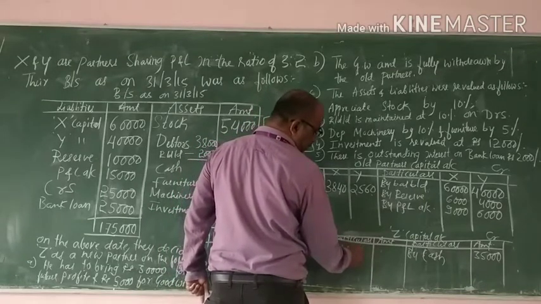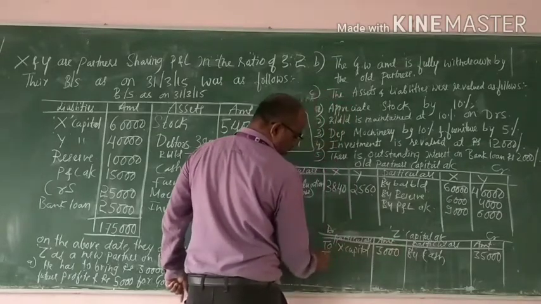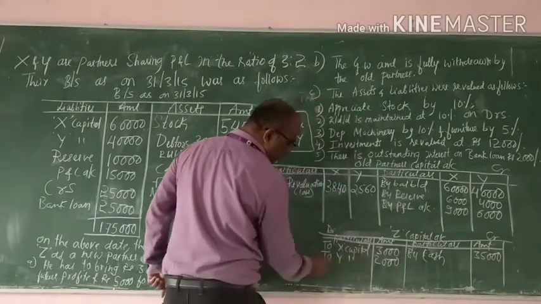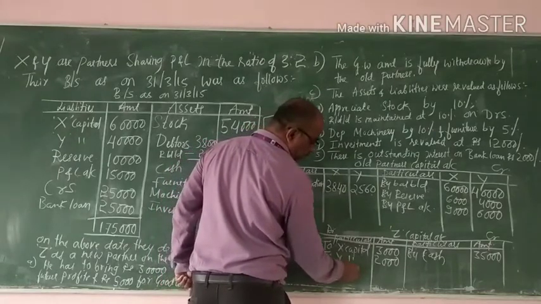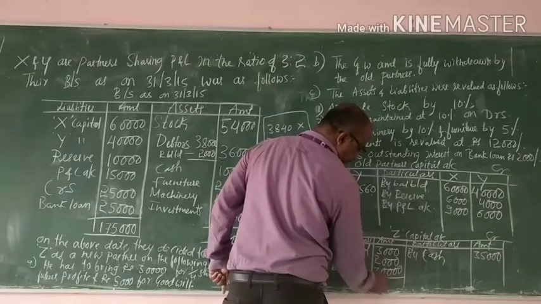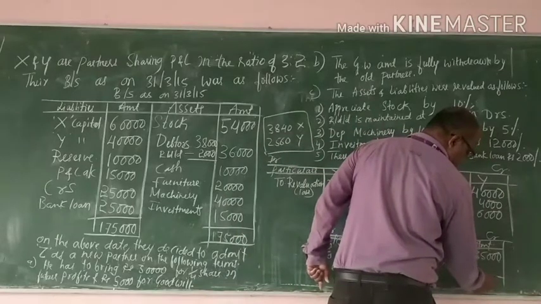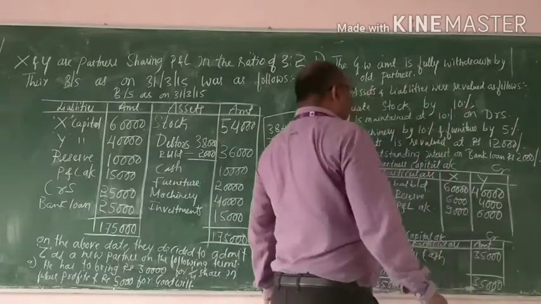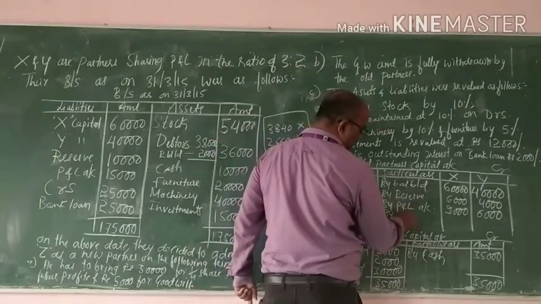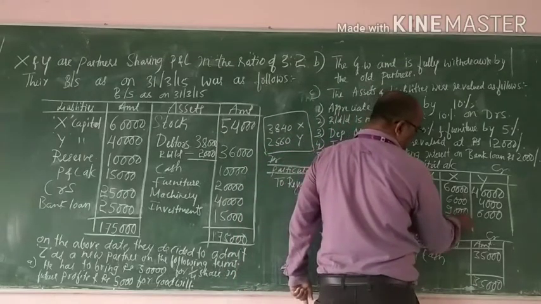The ratio is 3:2, so 3,000 to X and 2,000 to Y. The remaining amount will be the balance carried down, 30,000. This goodwill amount is credited to the capital accounts of X and Y, 3,000 and 2,000.